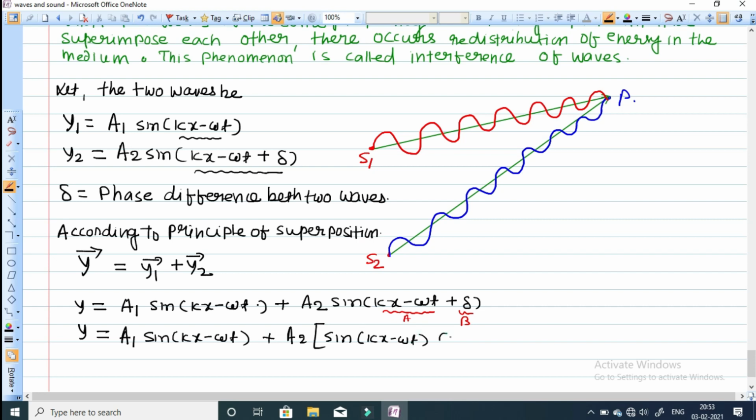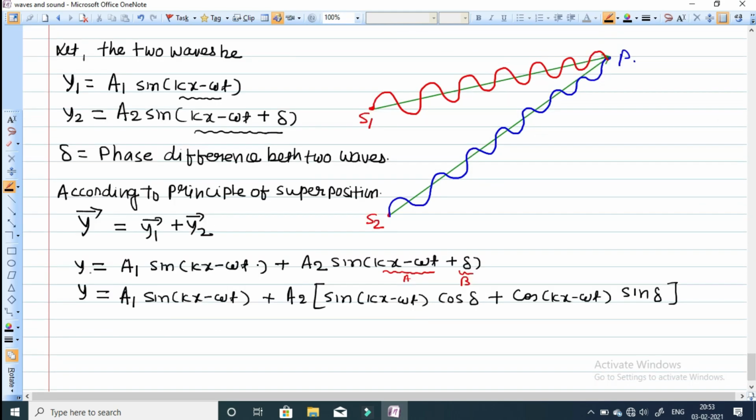So we get a2 into sine of kx minus omega t into cos delta, plus a2 into cos of kx minus omega t into sine of delta. Just rearrange this equation. Then y will be y is equal to a1 sine of kx minus omega t, plus a2 sine of kx minus omega t cos delta, plus a2 cos of kx minus omega t sine delta.